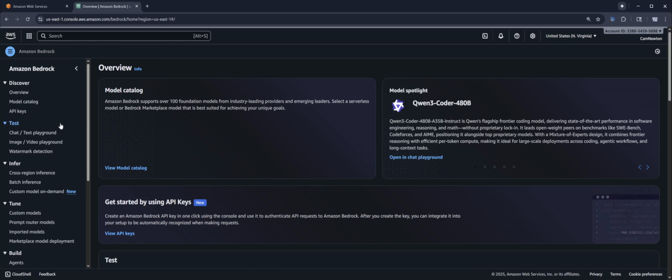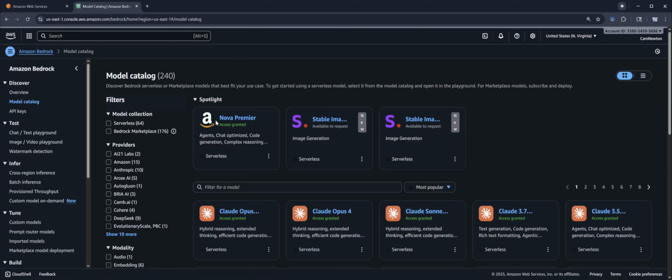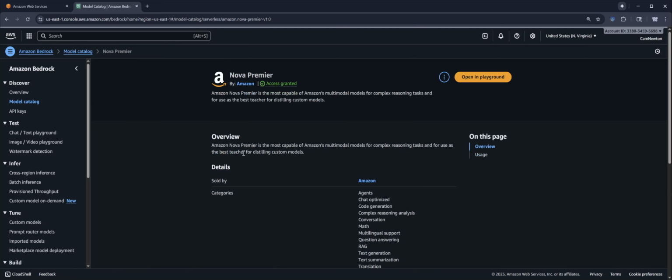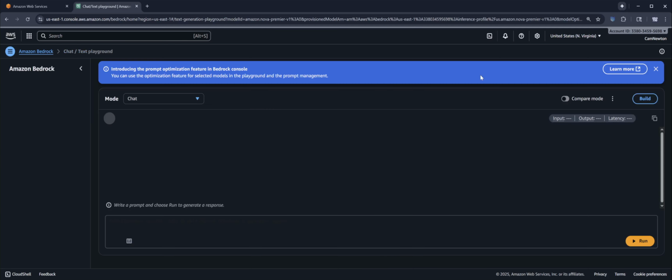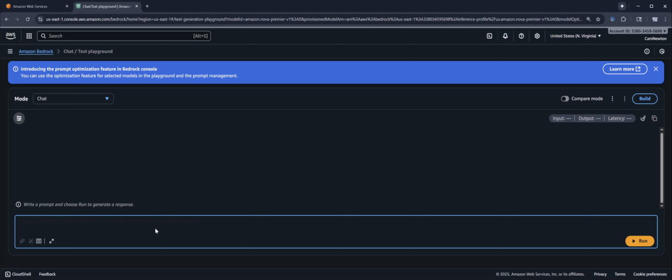Now, some of them are locked, some of them are not. So you got to open your model catalog. I know the Amazon ones are not locked, so I'm just going to click on Amazon. And if it is locked, you have to follow the prompts to unlock it to get access. So, yeah, we do this. Nova Premier, open the playground, write a prompt.